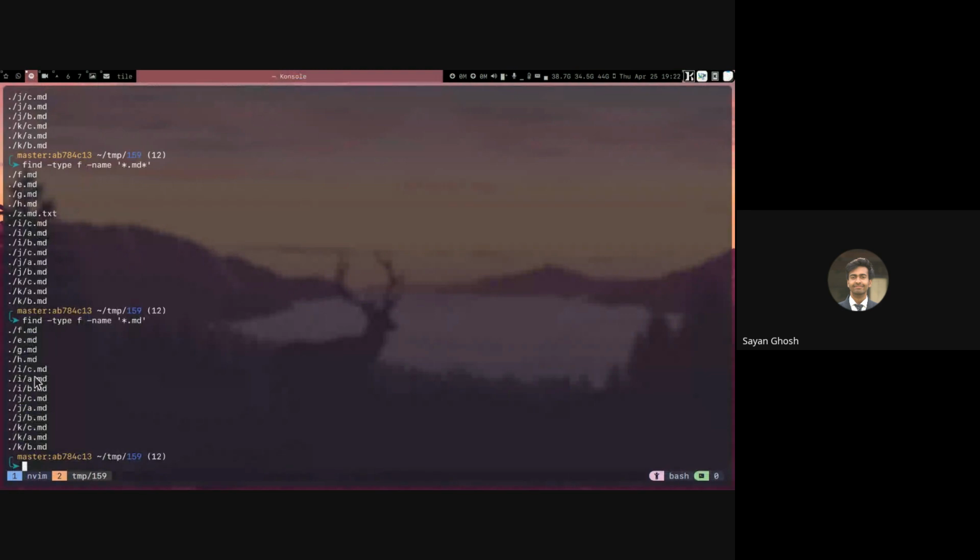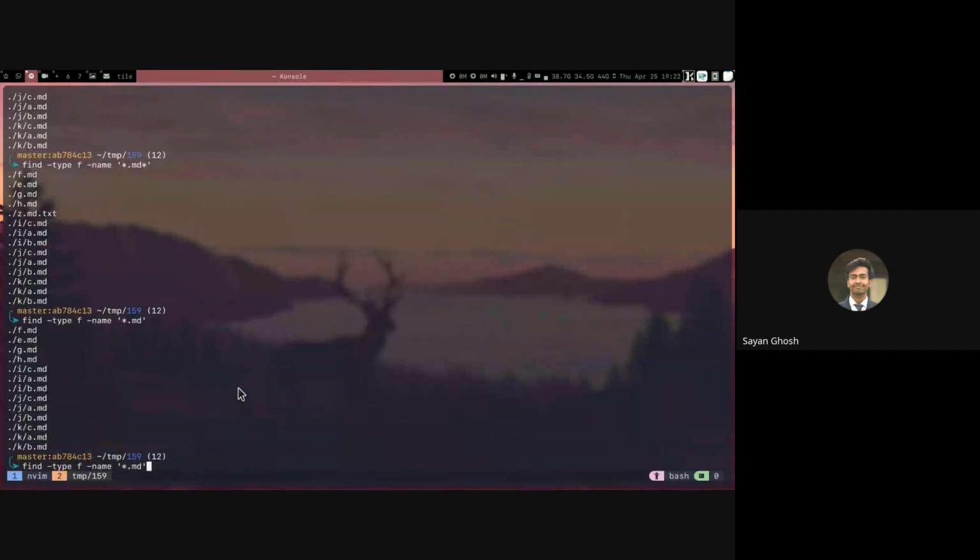So now that we have all the MD files, how do I now print the first 10 lines? We have to print the first 10 lines of each of these files. We have to cat through each one and head. Or head. Yeah, so head will print the first 10 lines of each file. But how do I give each file name to head? Yeah, xargs or exec. Xargs or exec. Yes, you can use exec or you can pipe this to xargs.